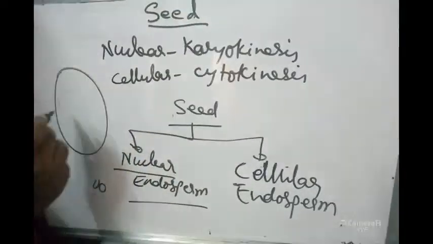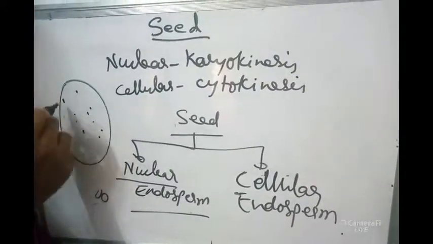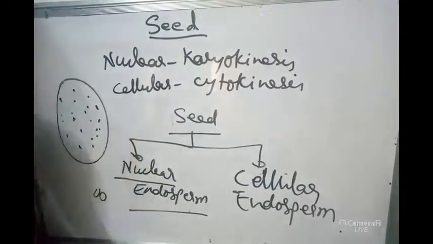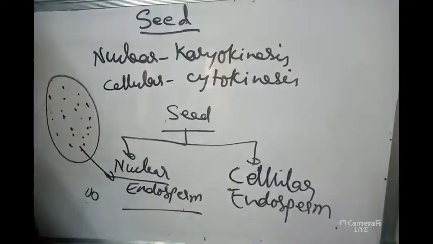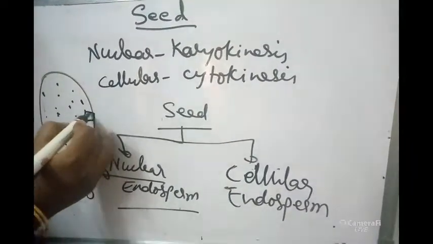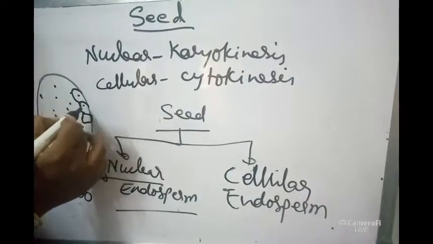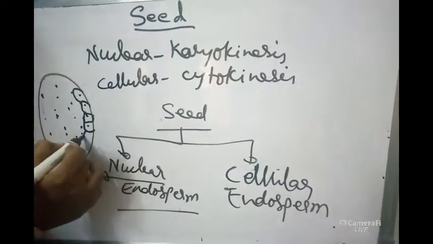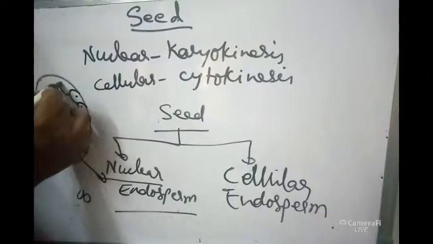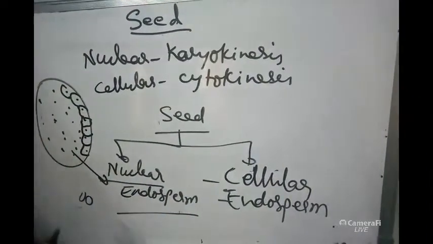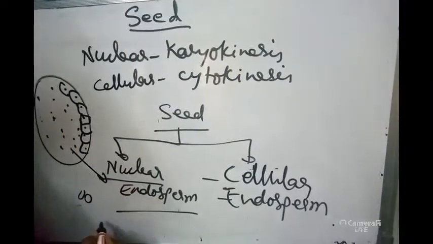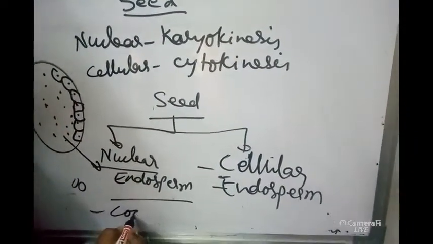Suppose this is a seed, only the nucleus is dividing. Cytoplasmic divisions are not occurring. Then that will be called nuclear endosperm. If the cell is also forming by the division of cytoplasm, then cellularization, meaning cytokinesis, occurs, and that will be called cellular endosperm.